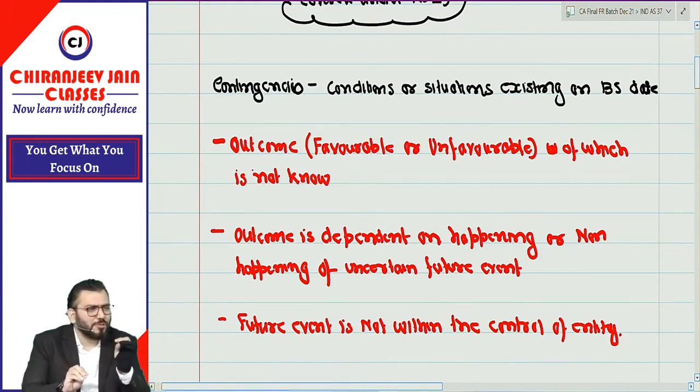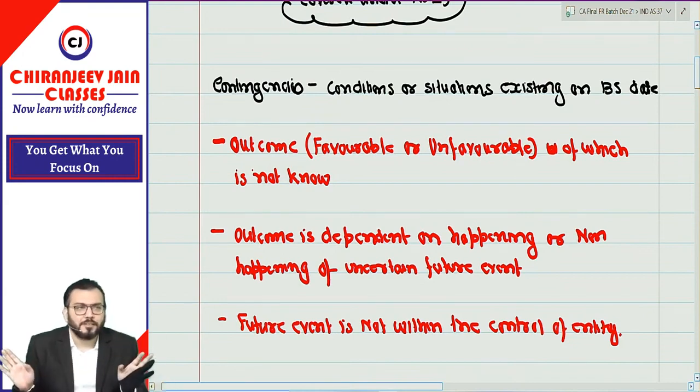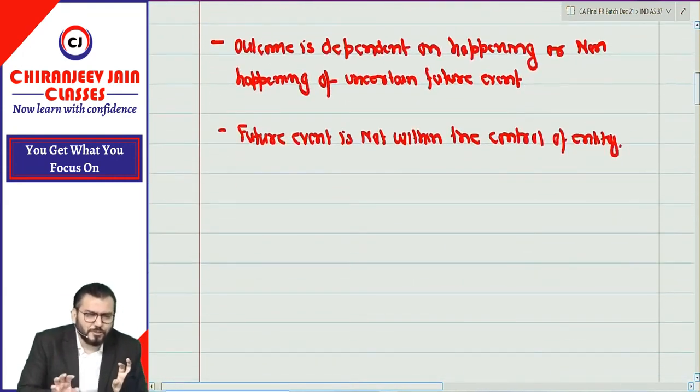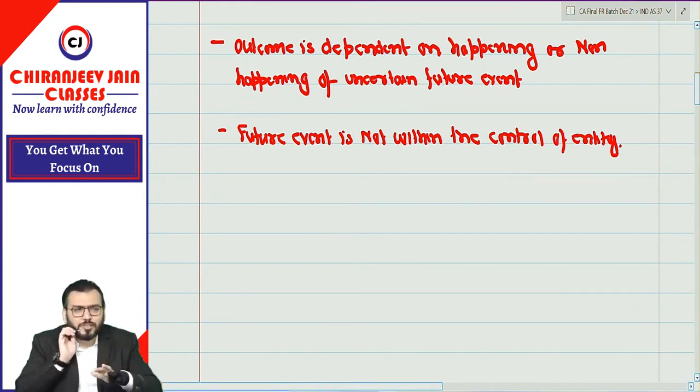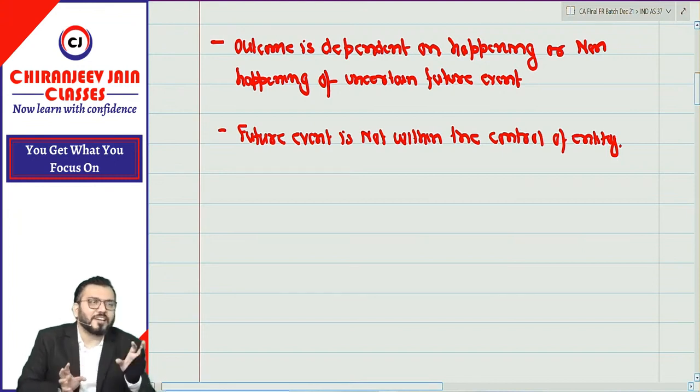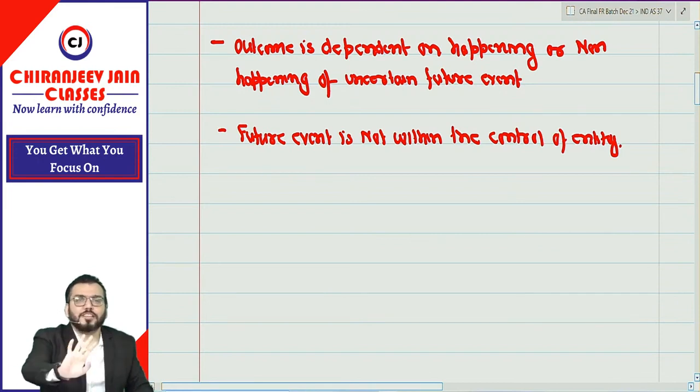The definition you may relate with some example, but let me give you a very basic example of our life. I will not come to the accounting example. I will take a student life example. Let me take two examples. You will be able to understand the entire meaning of contingencies.